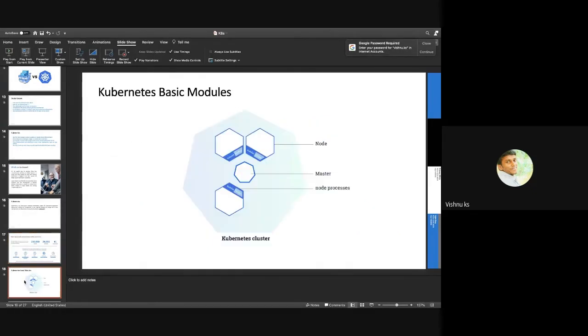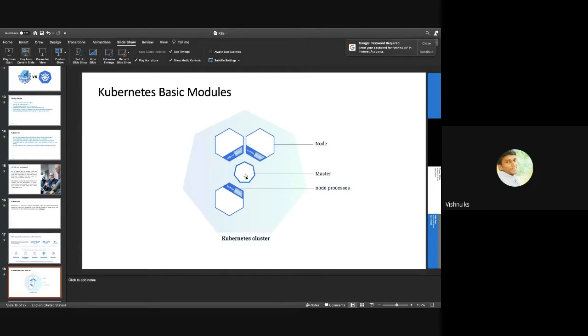So let's start with some basic concepts of Kubernetes, like what things are there in a Kubernetes cluster. We will look at it really quickly. In a Kubernetes cluster, there will be master nodes and worker nodes.